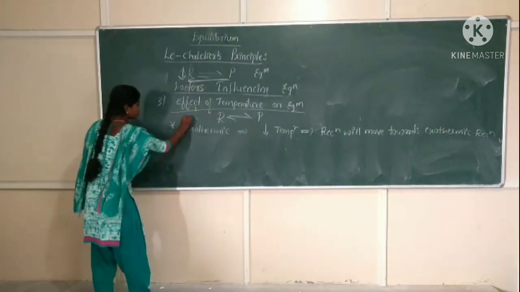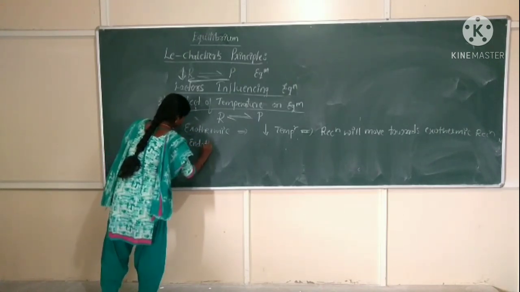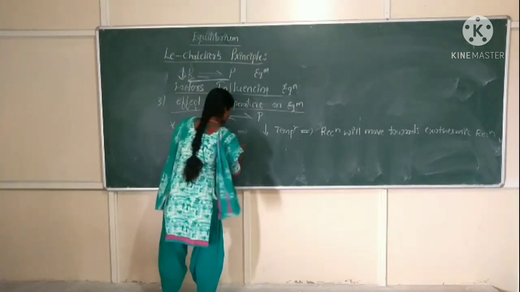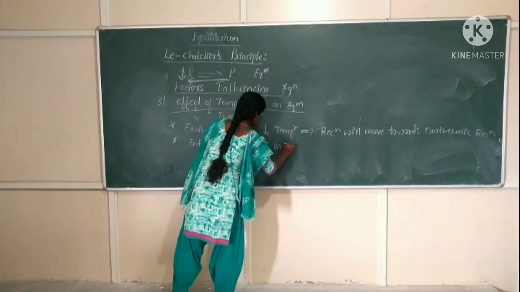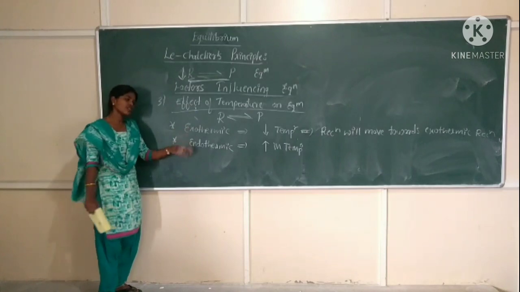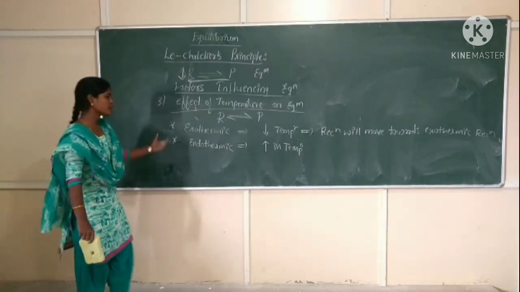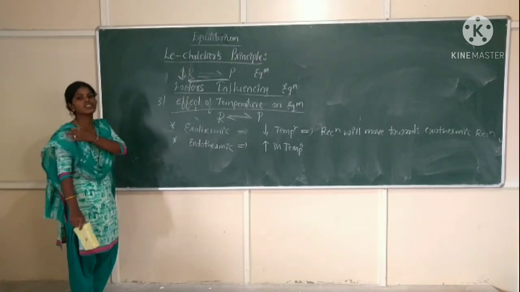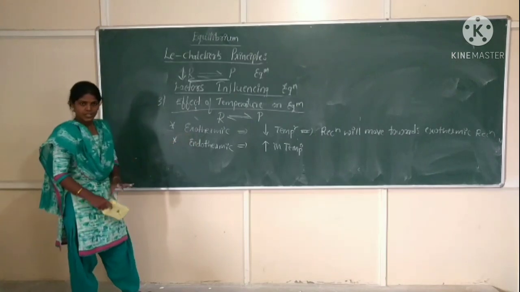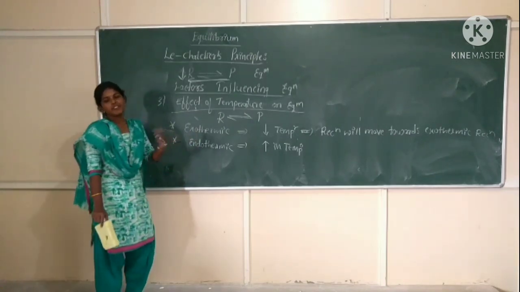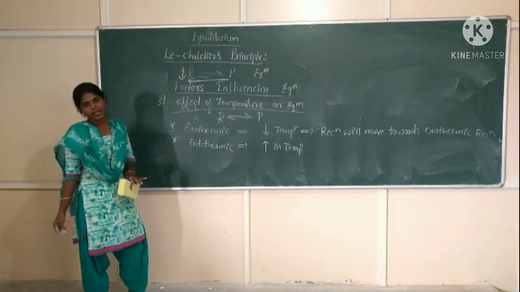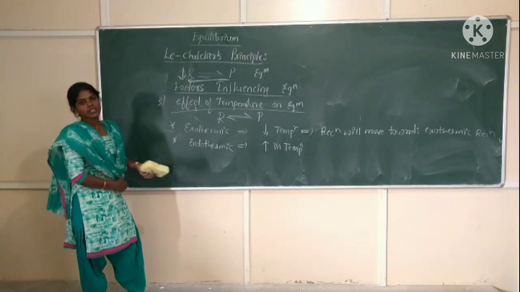Second point. When your reaction is endothermic, at that time which change will be observed? Increase in temperature will be observed. Increase in temperature favors the endothermic reaction. Then what is exothermic and endothermic? Exothermic means any process where there is a liberation of heat. Endothermic means if your reaction consumes or absorbs heat, that reaction is said to be endothermic.